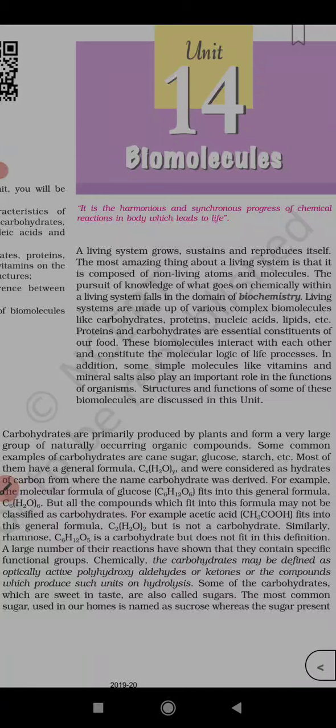So in this video we will be having NCERT Audible, that is Audible NCERT. This is the chapter of Biomolecules of Chemistry, Unit 14, Biomolecules. Let's start. We'll discuss each and every line of NCERT as well as the questions that come in the NCERT.